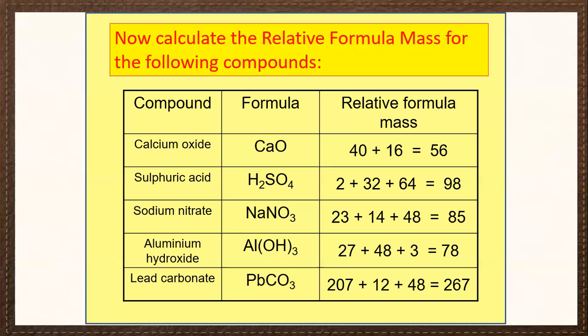Sodium nitrate: sodium is 23, nitrogen is 14, and 3 oxygens is 48. So the total is 85. Aluminum hydroxide: aluminum is 27, and OH is 17. So 17 times 3 is 51. 51 plus 27 is 78. Lead carbonate, PbCO3, in which lead is 207, carbon is 12, 3 oxygens is 48, and the total is 267.